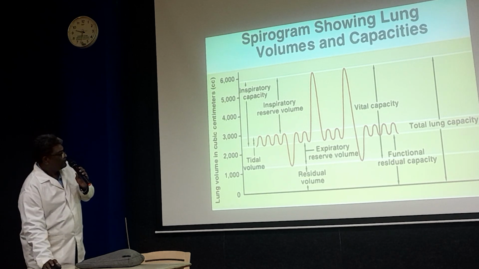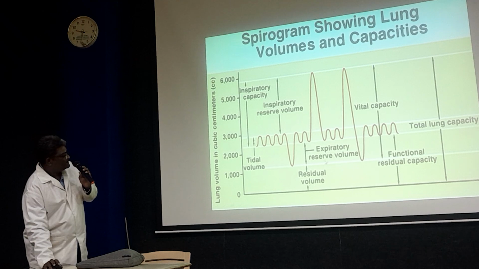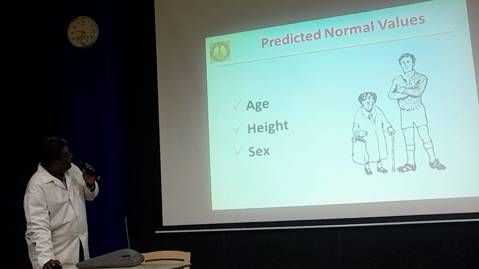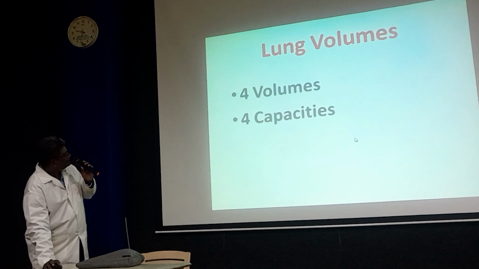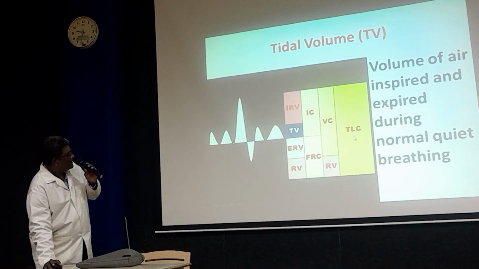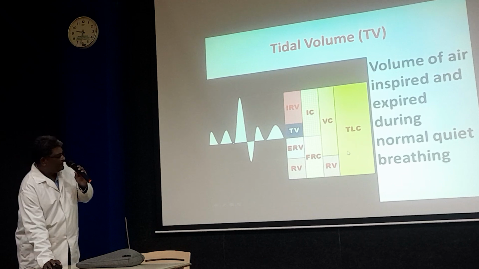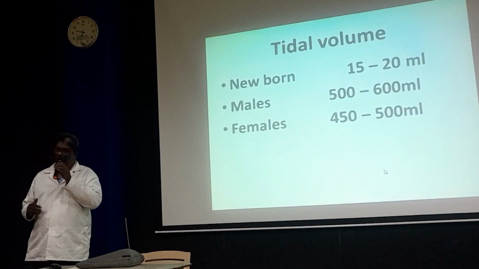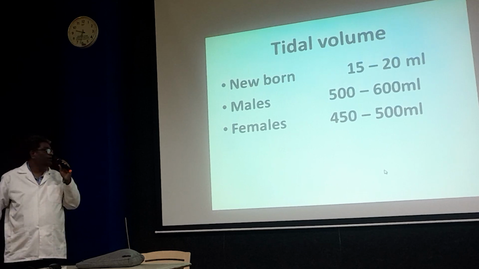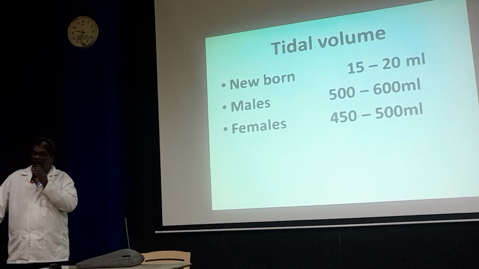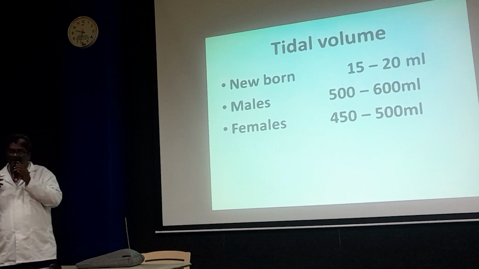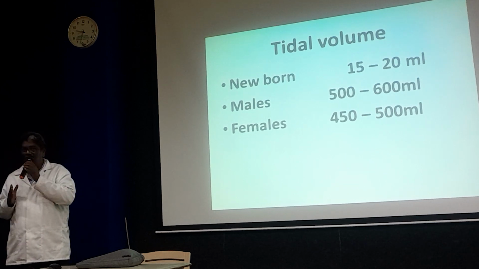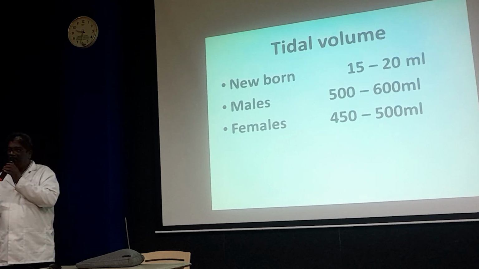These are the 4 volumes and 4 capacities. Tidal volume: the normal for male is 500 to 600 ml, female is 450 to 500 ml, and in newborn 15 to 20 ml.